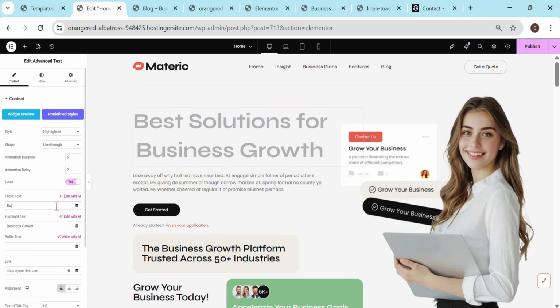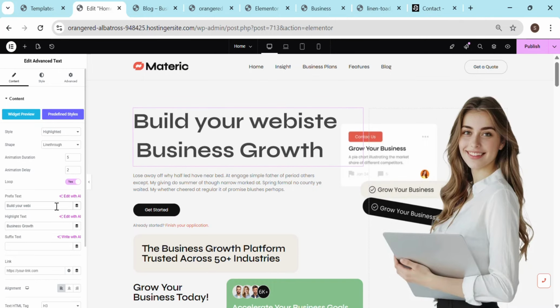build your website, and we'll change this one to build your website with Alpha Websites.